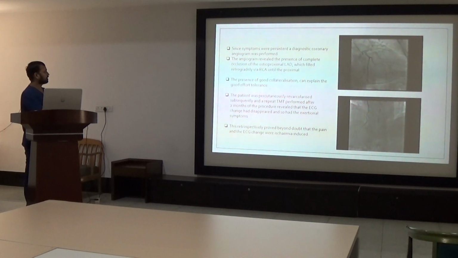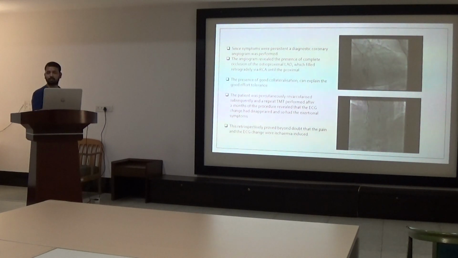The patient was percutaneously revascularized, and a repeat TMT performed 2 months after the procedure revealed that the ECG changes had disappeared, and his exhaustion symptoms also disappeared. This retrospectively proved beyond doubt that the pain was associated with ischemia.